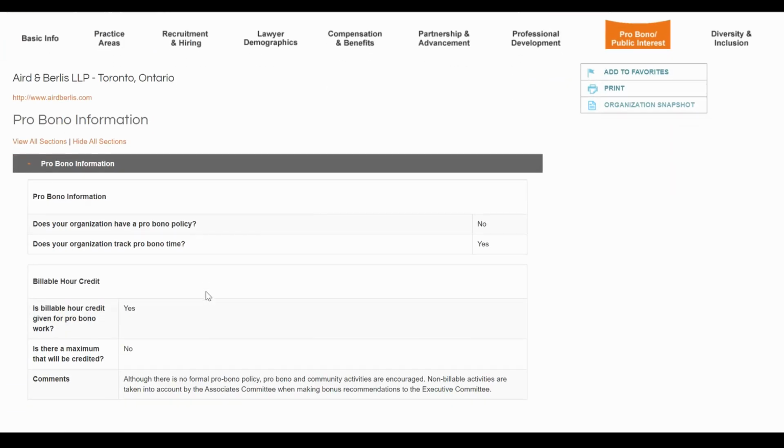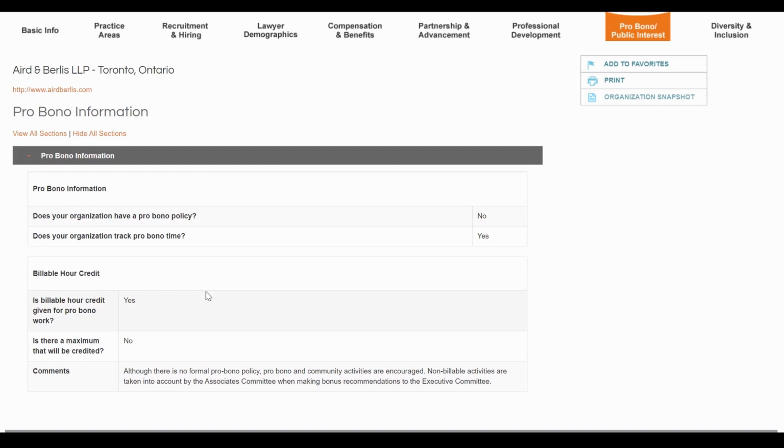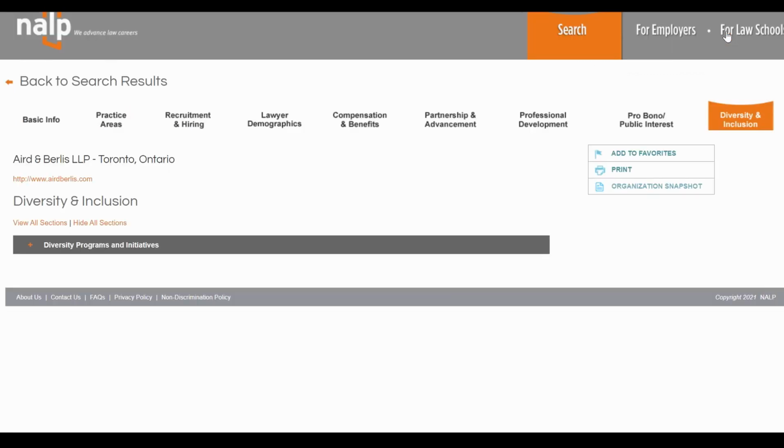So this explains if the firm has a pro bono policy and if you would track your pro bono time. Usually all firms have targets for the billable time that you're supposed to meet. And you can see here that your time spent on pro bono files is given to you as a credit, as billable time. And the last part, diversity and inclusion.